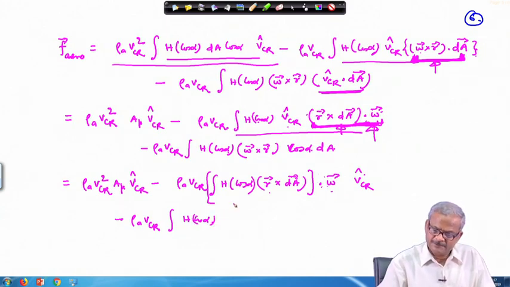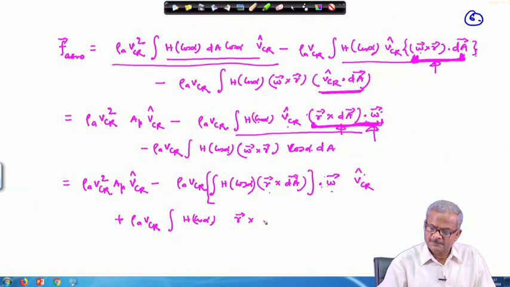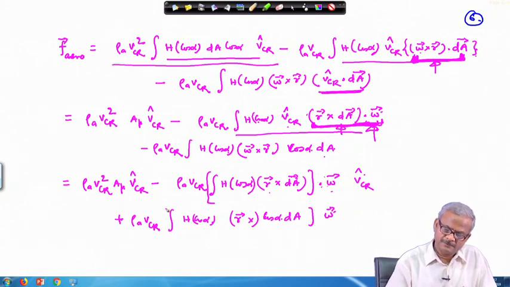We can change the sequence here and write this with a plus sign, and here we can write r cross cos alpha d a. d a is not a vector here, we have already changed that, and outside we can write this as omega. So, this is the way this is working.